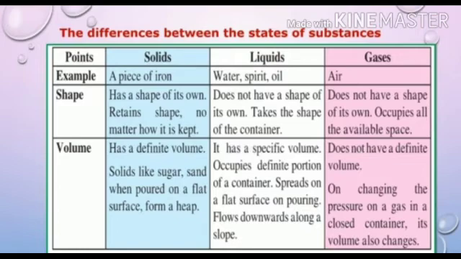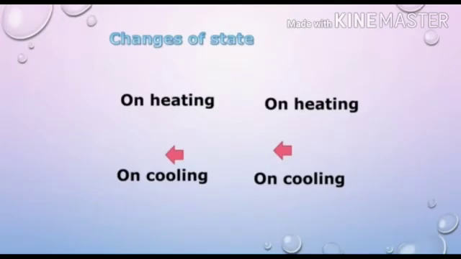Now gases, for example, air. Gas does not have a shape of its own. Gases occupy all the available space. Gases do not have a definite volume. On changing the pressure on a gas in a closed container, its volume also changes. So these are the different characteristics of the states of substances.